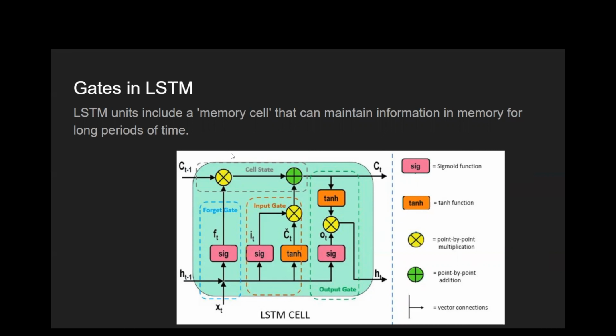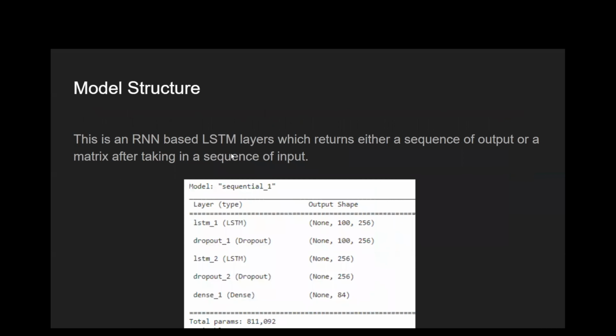This memory cell has several gates: an input gate, a forget gate, and an update gate. The input gate and update gate decide which information can be passed from the hidden state to the next state, and the forget gate decides whether we need to remember the information of the previous state, or forget it.